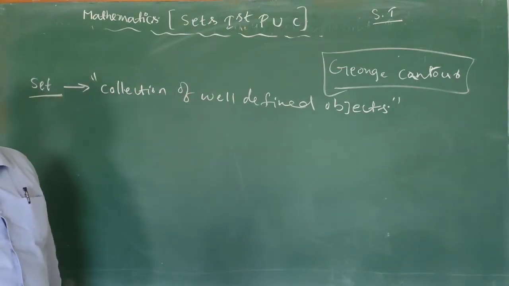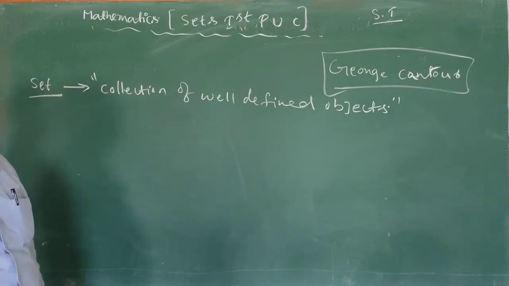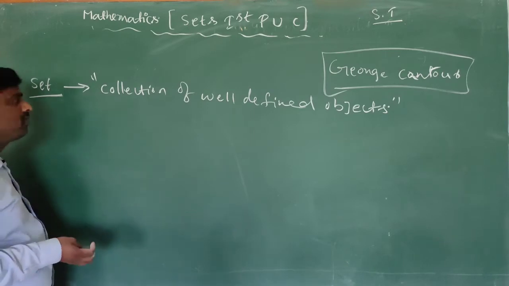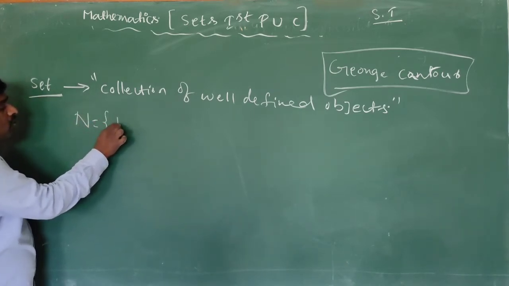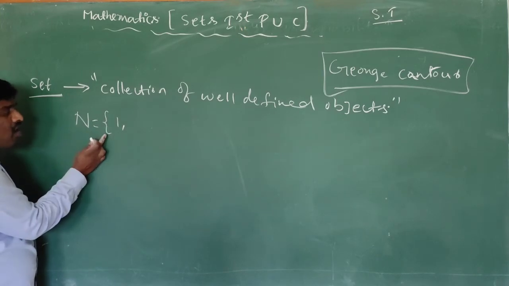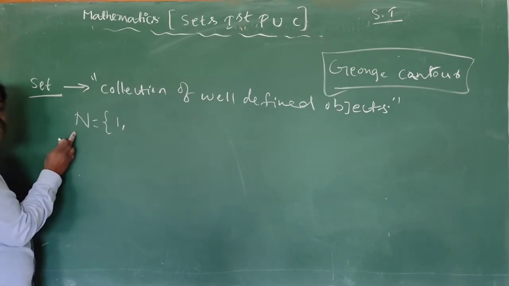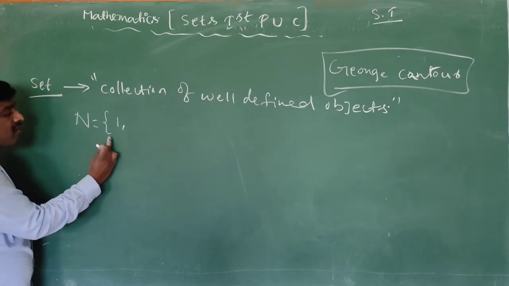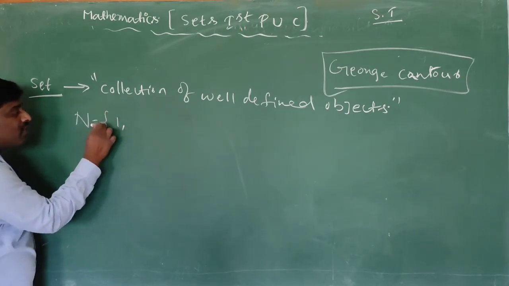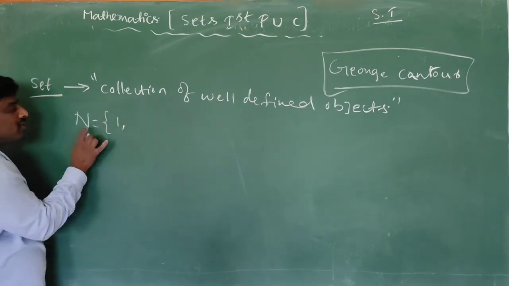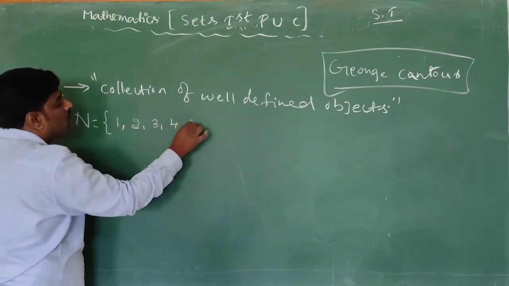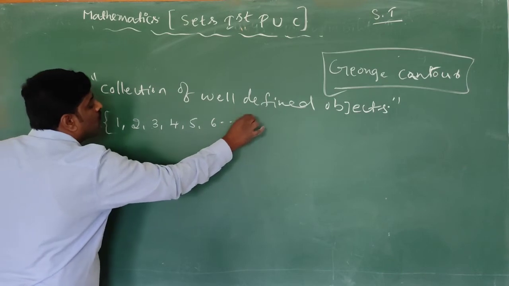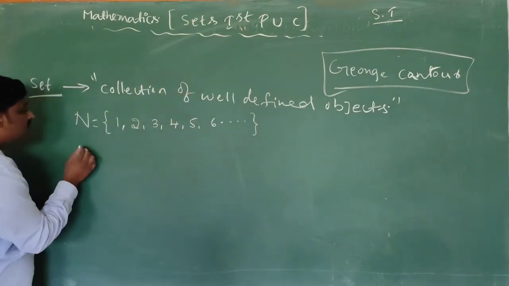For example, set of natural numbers, that is N is equal to 1 comma 2 comma 3 comma 4 comma 5 comma 6 and so on. Set is always denoted by a capital letter, and we should write the set within flower brackets. So this is the set.